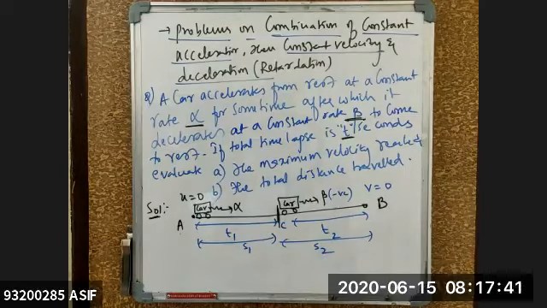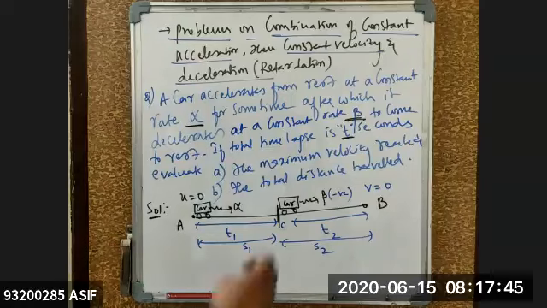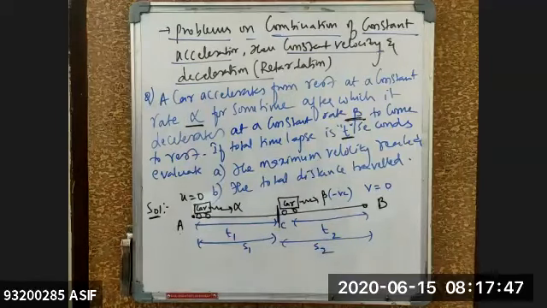See how many motions are there right now. A to C, we are having a constant acceleration. Then from C to B, we are having a constant retardation. So from that, I can get the times. Once I know the time, then I can calculate the velocity also for the given condition, because total time given is how much for me? t seconds.